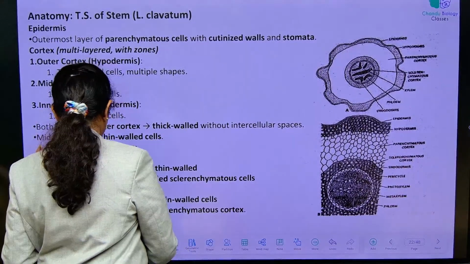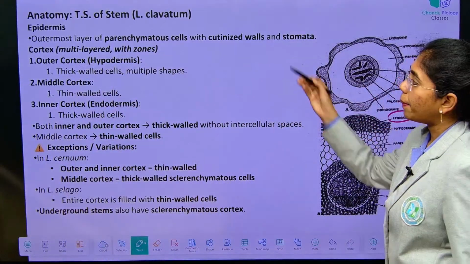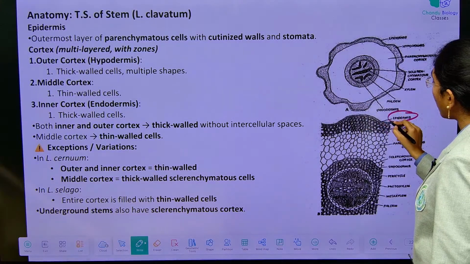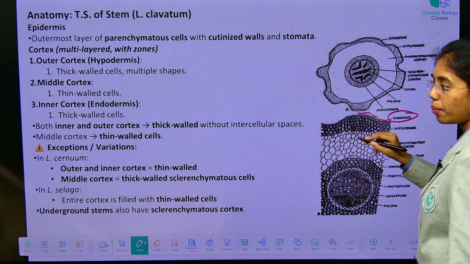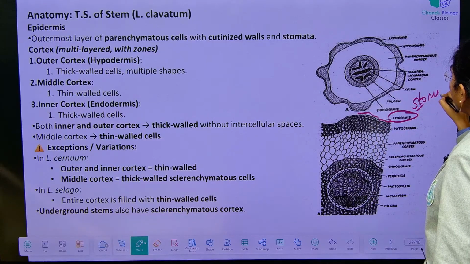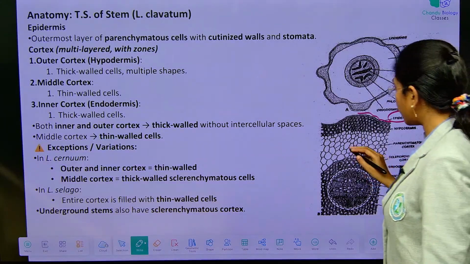Here we go. It has epidermis. Epidermis is made up of parenchymatous cells, and it possesses a cutinized layer above the epidermis, and it also has stomata. Below the epidermis, the cortex is divided into three regions.